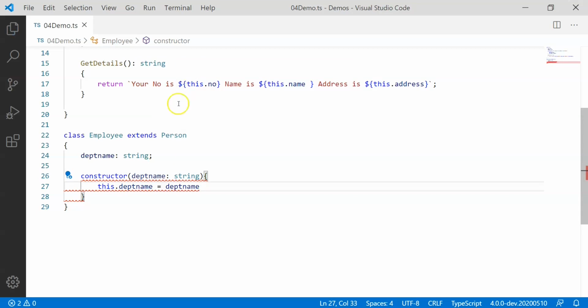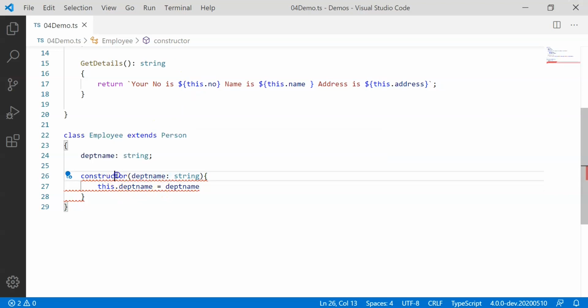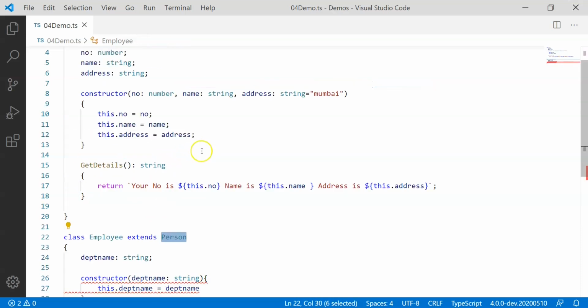The only concern is that you have defined a constructor. Whenever an employee's object is going to get created, ultimately the person's object will also be created. But the person's object creation will require number, name, and address as members.